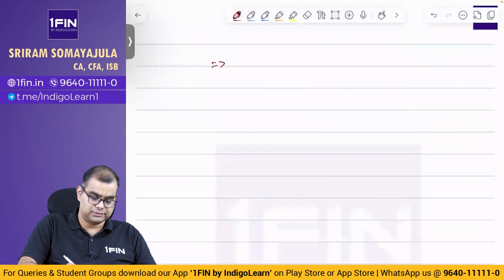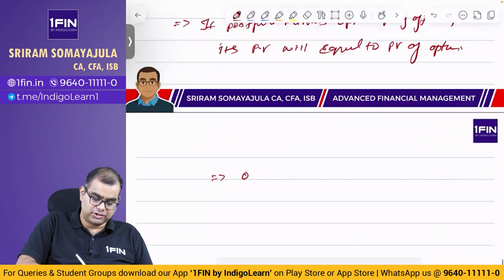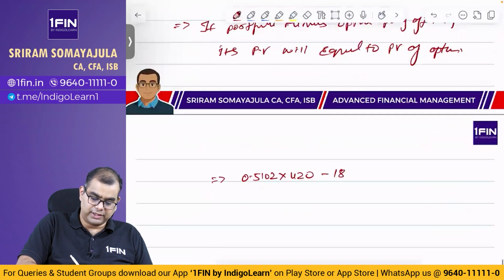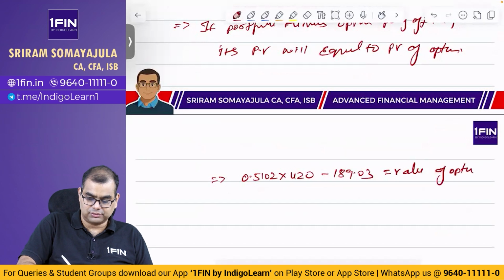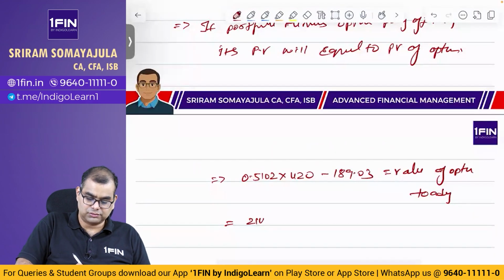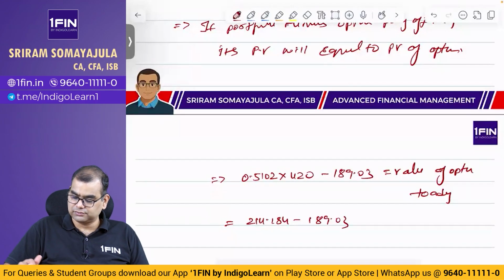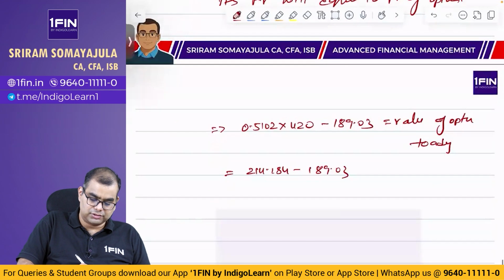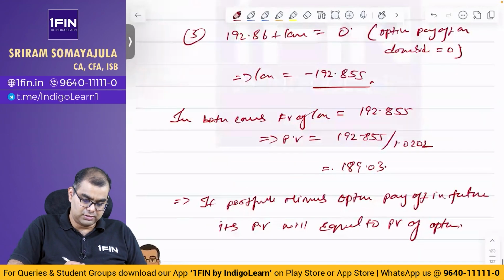That implies 0.5102 into 420 minus 189.03 equal to value of option today. That is equal to 0.5102 into 420 is 214.284 minus 189.03, rupees 25.254. நமக்கு முன்னால் எவ்வளோ வந்ததுப்பா?